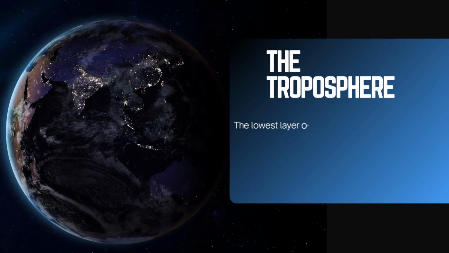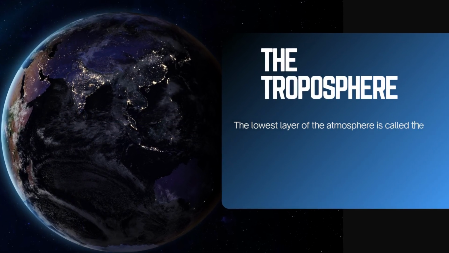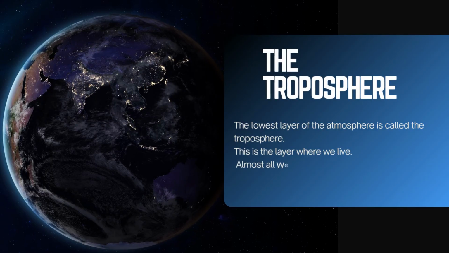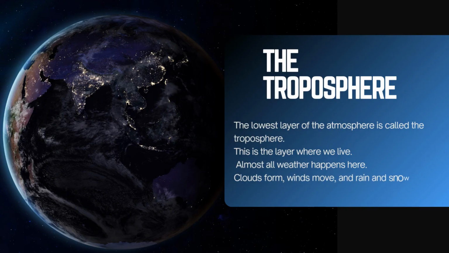The lowest layer of the atmosphere is called the Troposphere. This is the layer where we live. Almost all weather happens here. Clouds form, winds move, and rain and snow fall in the Troposphere.